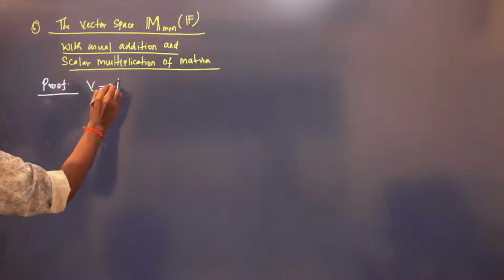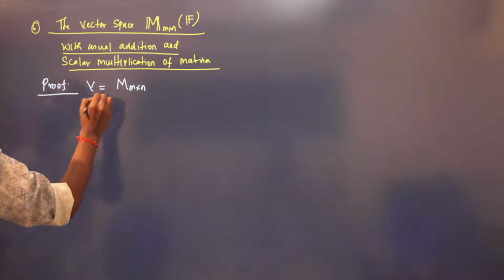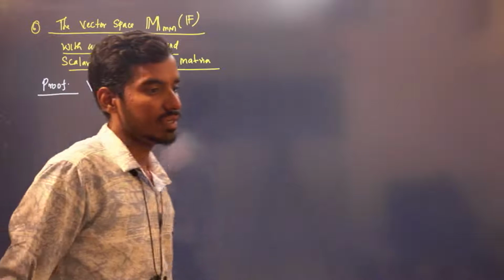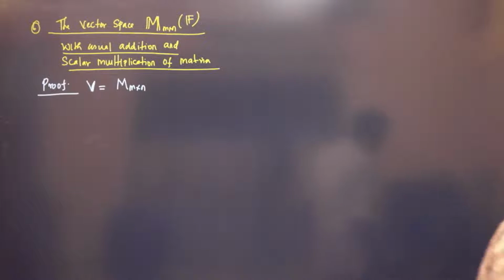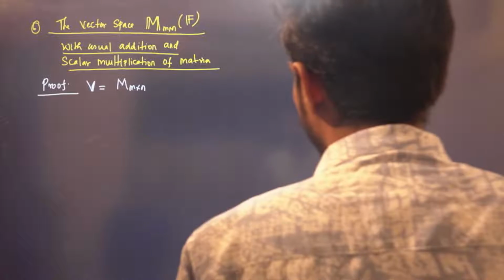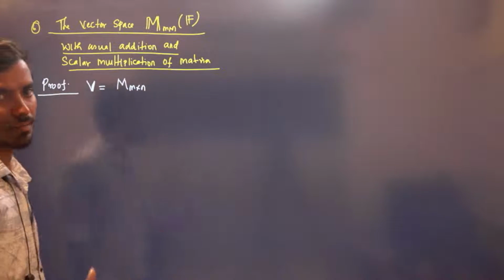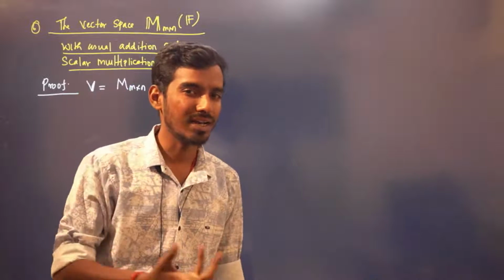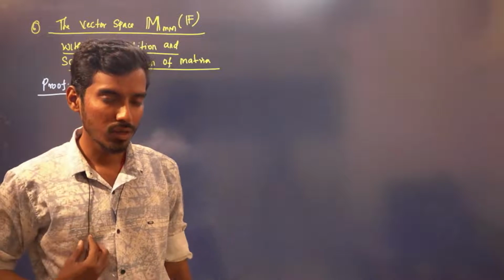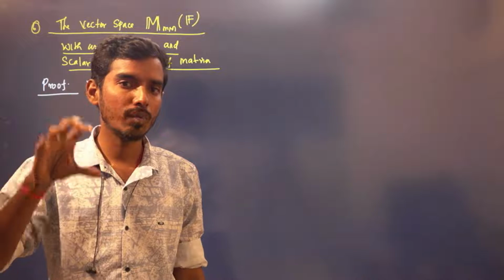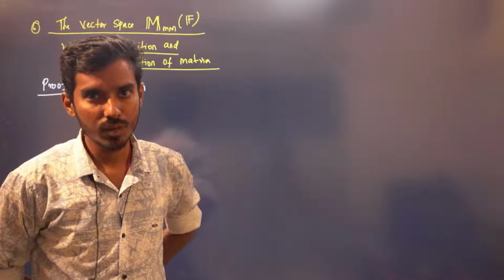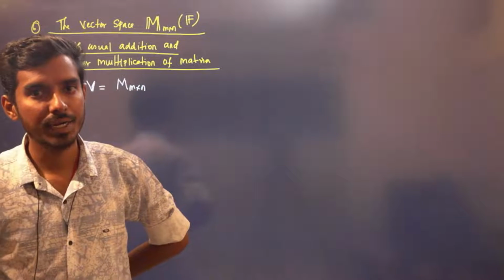Here B is the set of all m by n matrices, m rows, n columns. We have to prove this B is an abelian group with respect to addition. Obviously, right? You take two matrices, the sum of two matrices is again a matrix, so it is closed. Again associative, matrix addition is associative, and the zero matrix is your ID element.